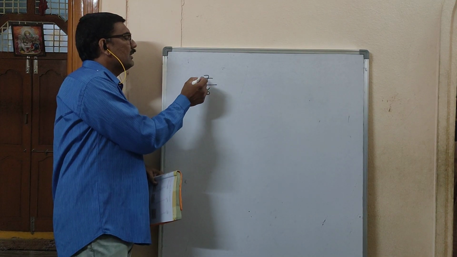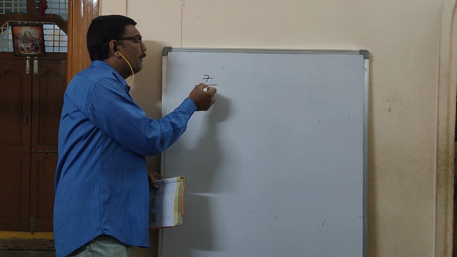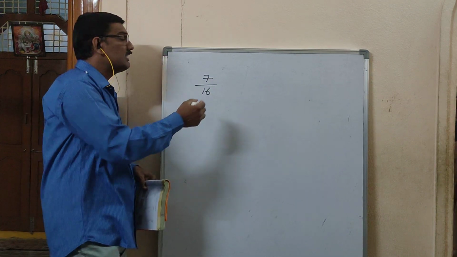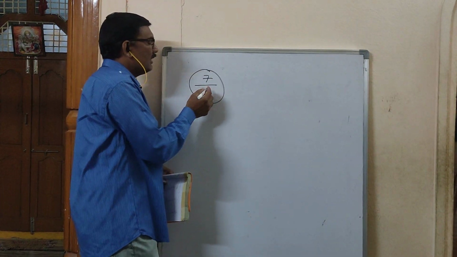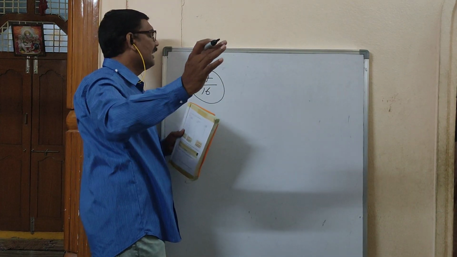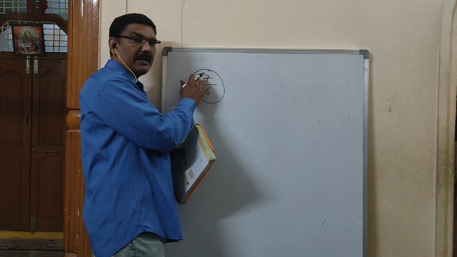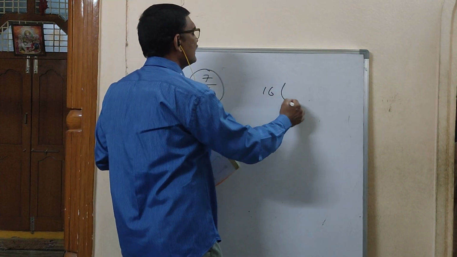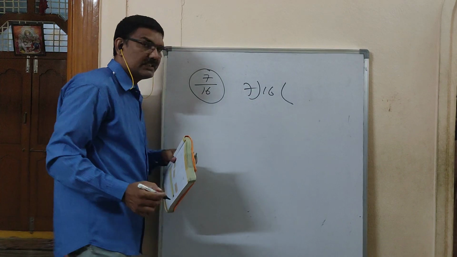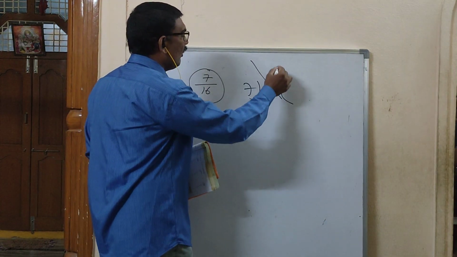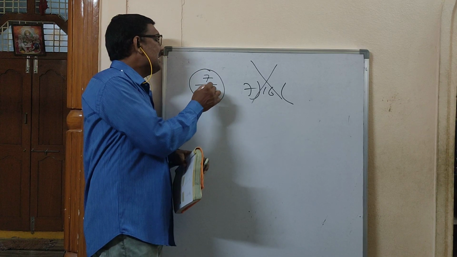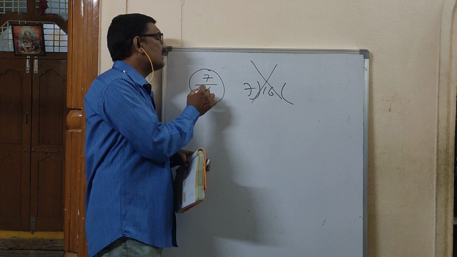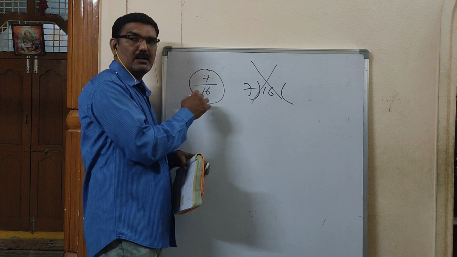So here 7 should be divided by 16. By seeing this you should understand. Many students will think that 16 is bigger than 7, they'll keep 16 as dividend and divide by 7. Is it right or wrong? It is wrong, because whatever is in the denominator is called the divisor.